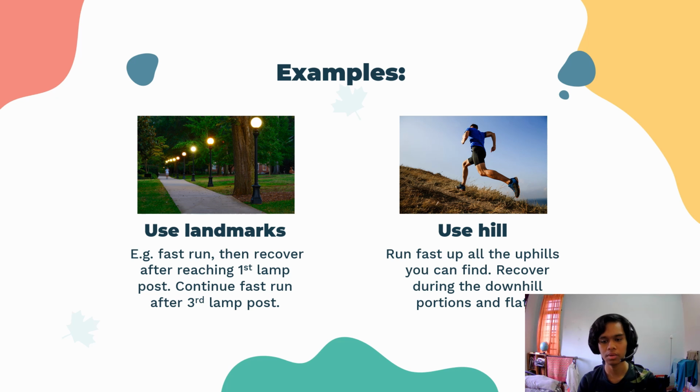And then you can also use hills. Let's say you go running at the hills, you can run fast up all the hills you can find, and then when the steepness reduces, you recover during the downhill portions and the flat portions. When you go up, it trains your muscles to work harder, and when you go down, you smoothen out your muscles. So your muscles will adapt to the different intensities of this training.